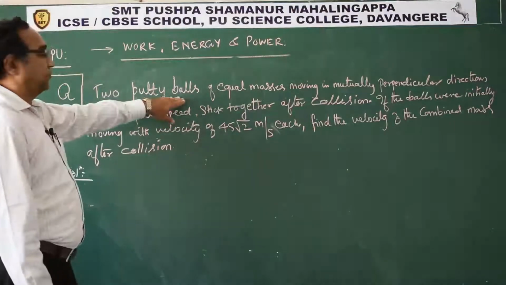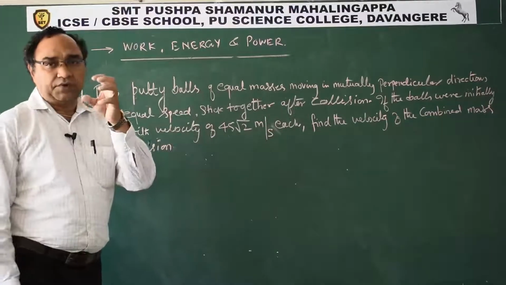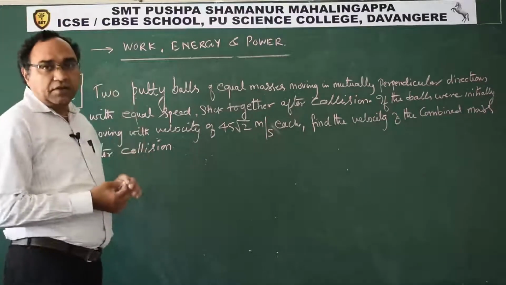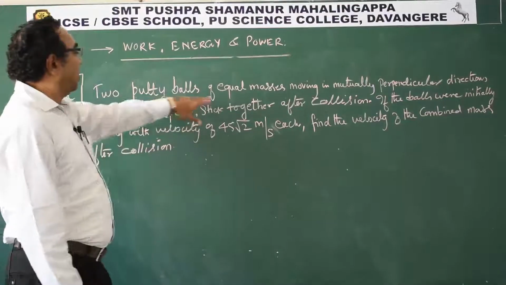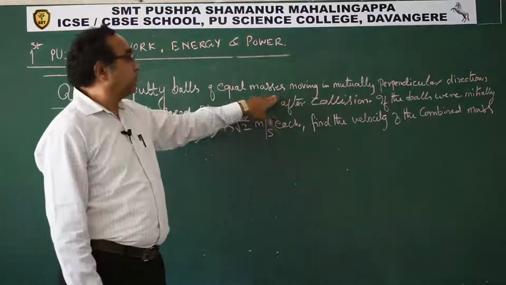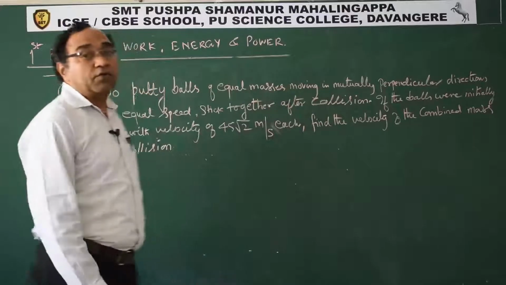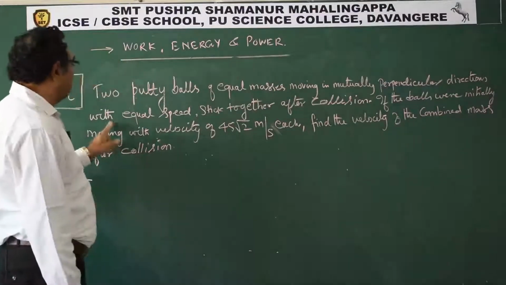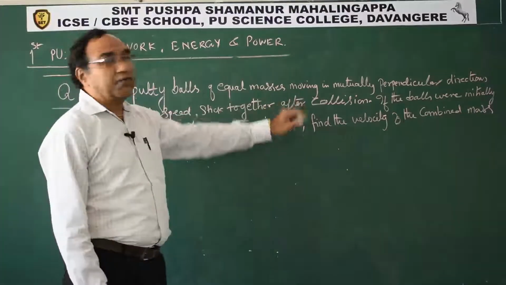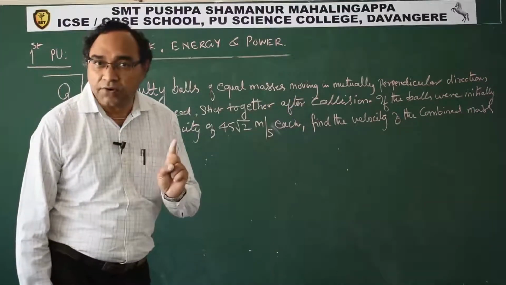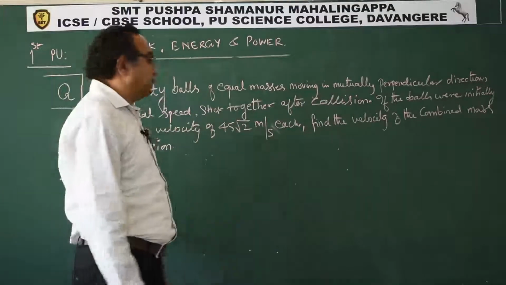Two putty balls, soft material which sticks together, of equal masses moving in mutually perpendicular directions with equal speed, stick together after collision. So what is the kind of collision? Inelastic collision.